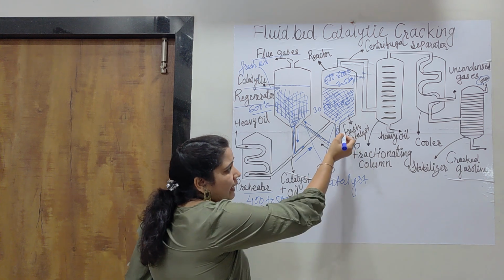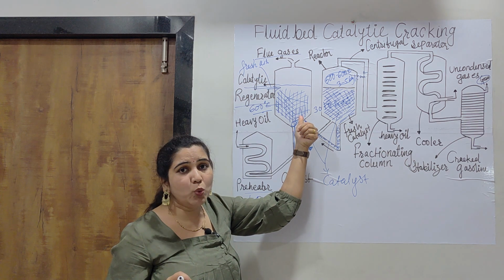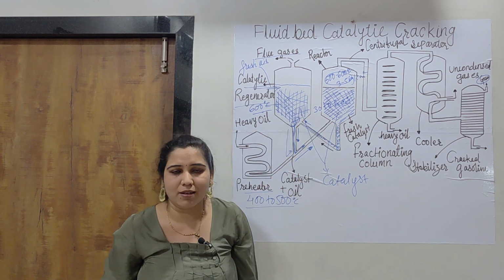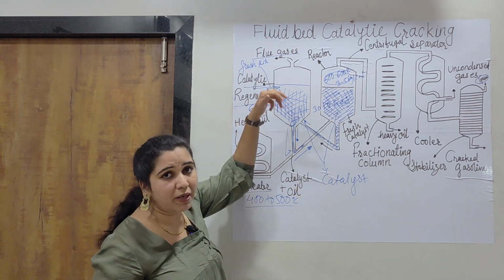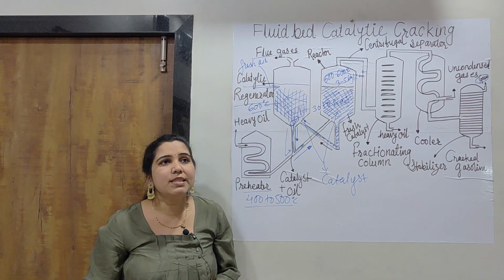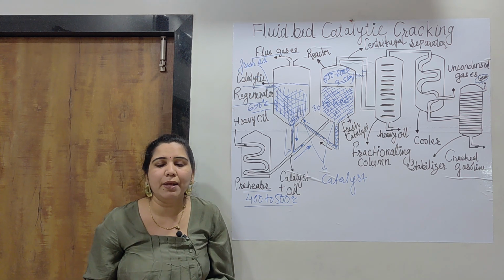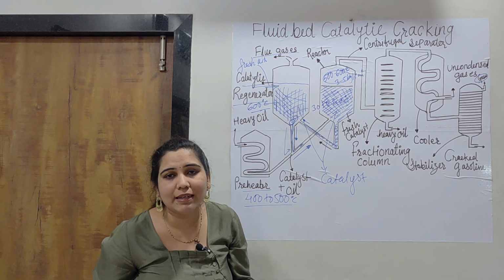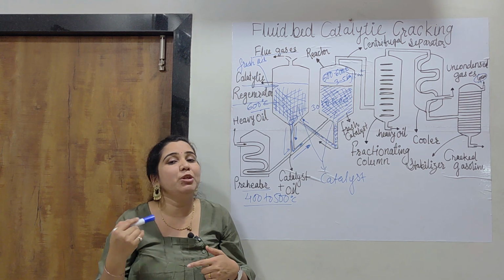Now here this catalyst is moving. If you notice, it is moving continuously towards the regenerator, and after the regenerator it is moving continuously towards the reactor. So that's why it is also called moving bed catalytic cracking. It is not fixed, but it is moving. In this case, time can be saved, and at the same time it will be more affordable. As there is a use of a regenerator, by passing the fresh air, this catalyst can be continuously regenerated and used a number of times.